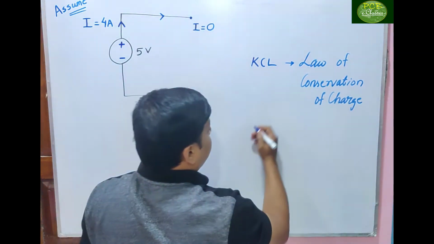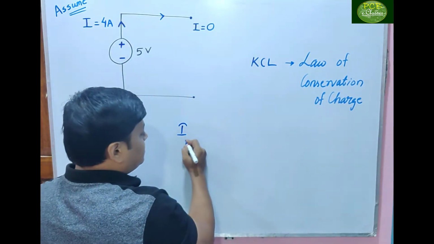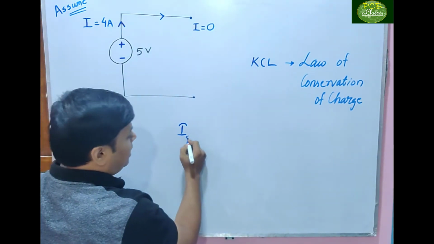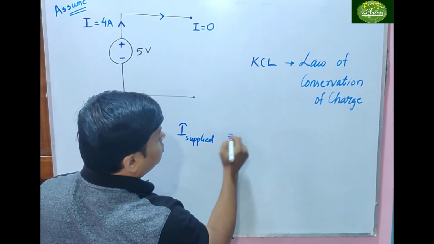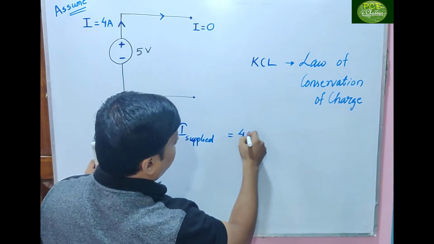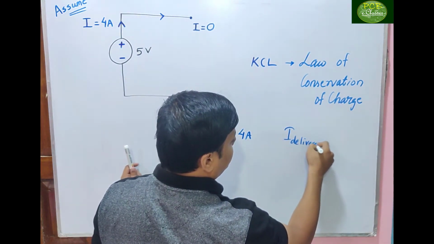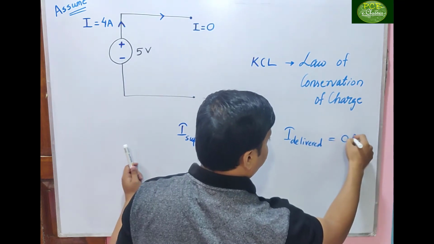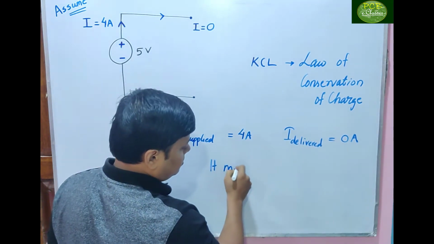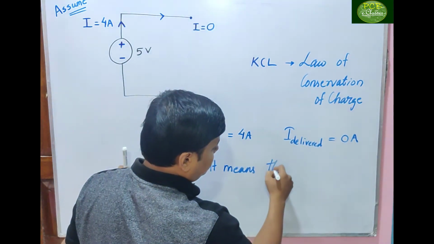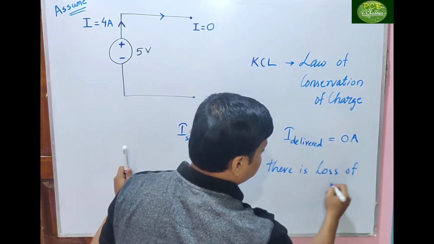In this type of circuit, I supplied is equal to 4 ampere, and I delivered is equal to 0 ampere. What does it mean? It means there is loss of charge.